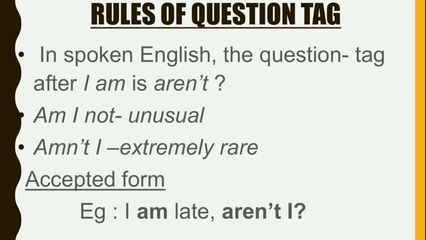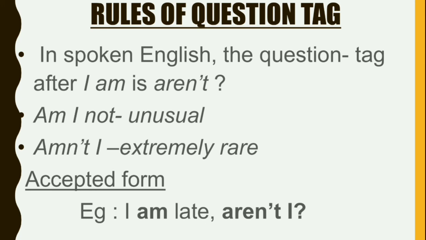Next rule is, in spoken English, the question tag after I am is aren't. So this is another point. We have studied that a question tag takes the same auxiliary as in the sentence before it. But here is the exception.